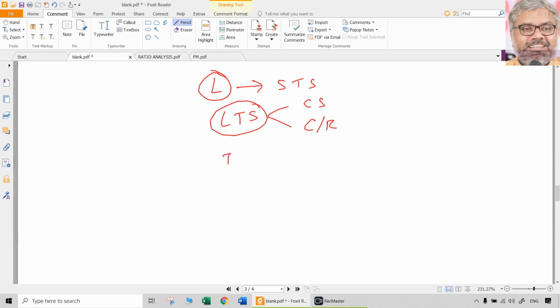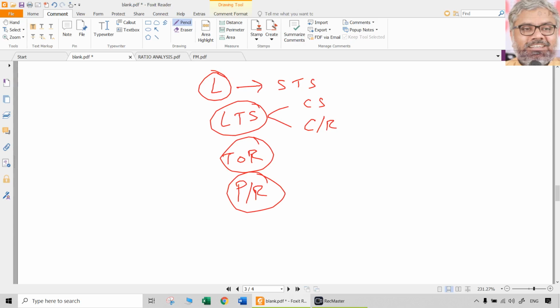Then turnover ratios is another category wherein the operational efficiency and performance of the organization is measured. And we were discussing profitability ratios, again within which there are multiple categories. Only for our convenience we categorize them. Ultimately ratio is ratio. We have to remember the formula for each ratio.